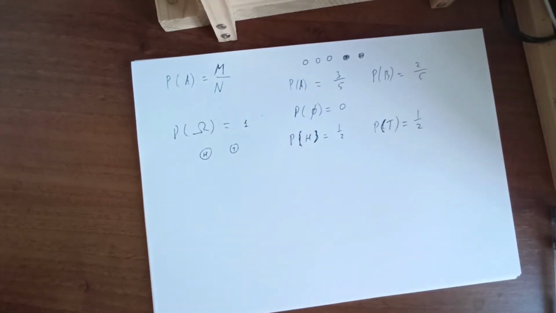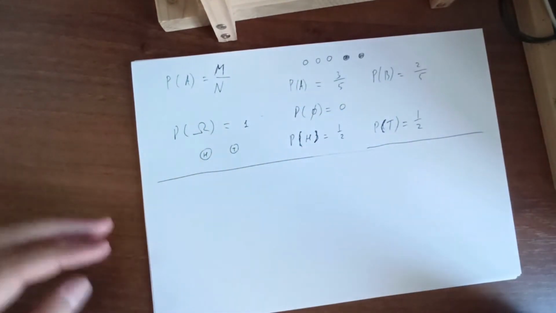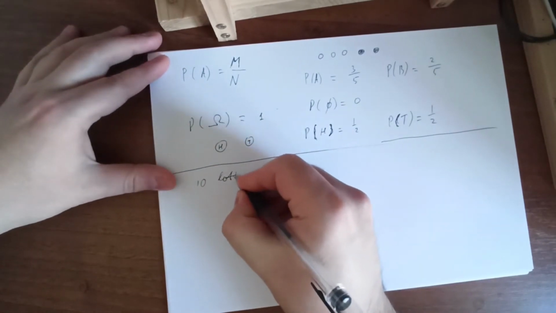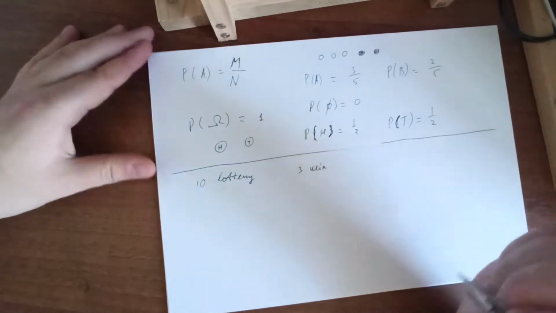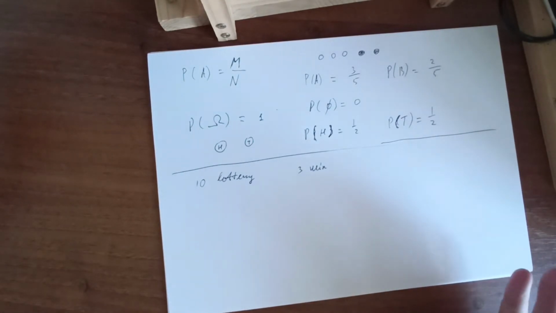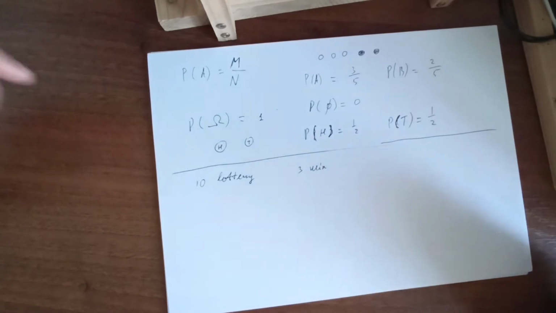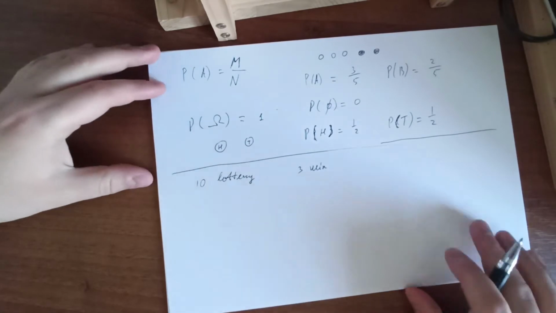Okay, so what if we have some more complex choosing problem? For example, we have 10 lottery tickets and we have 3 winning tickets among them. And we want to choose, say, 3 tickets, where 1 will be a winning ticket and 2 won't be winning tickets.